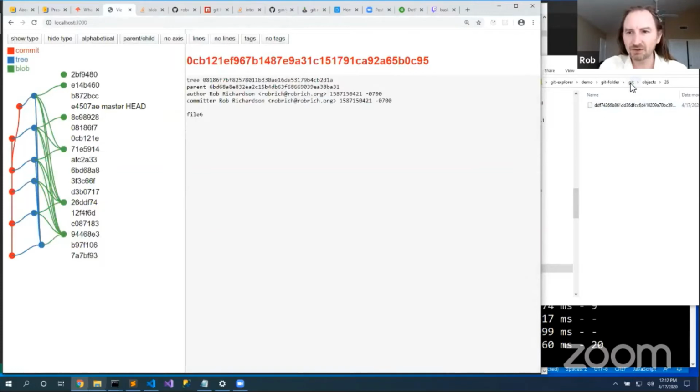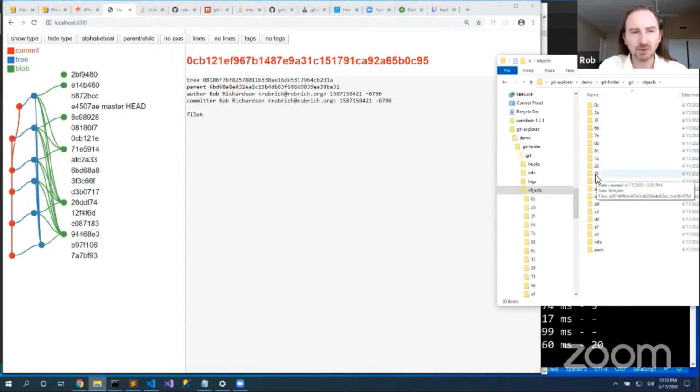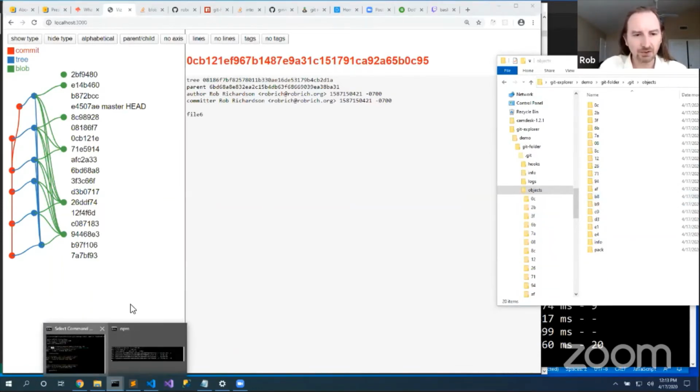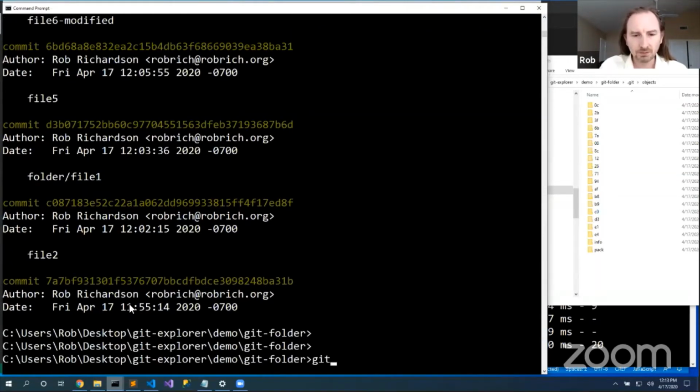So we dug really deep into the objects folder. We saw how we have commit nodes, tree nodes, and blob nodes. We saw that over time there can be a whole lot of nodes, and that's kind of interesting. In time, we might have too many files here and we want to pack them together. So let's do this. Actually, let's go to refs and we'll come back to packing.